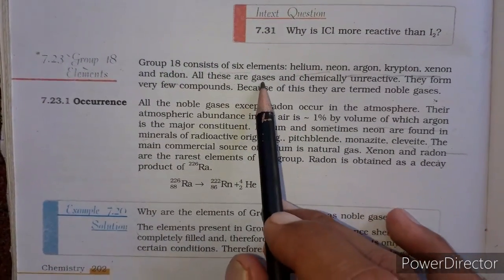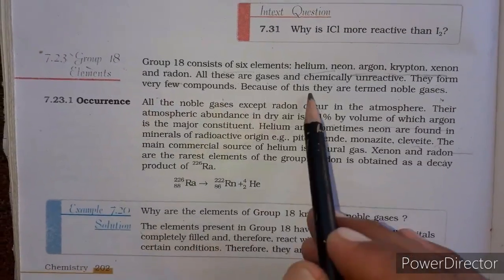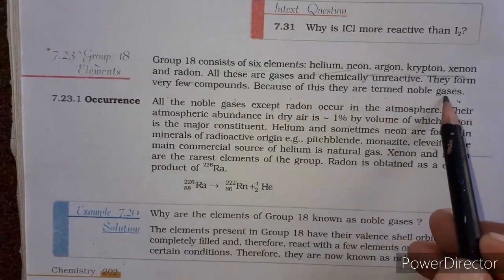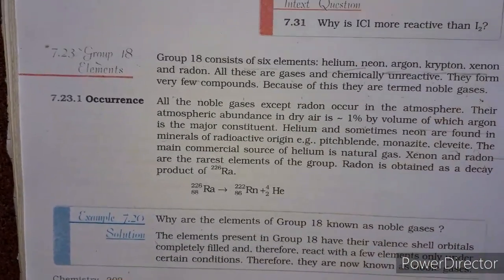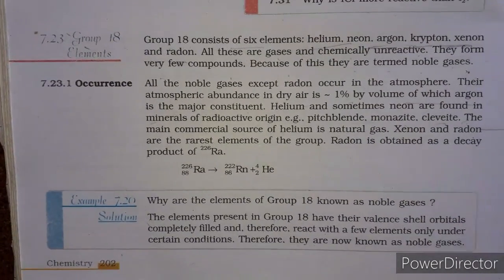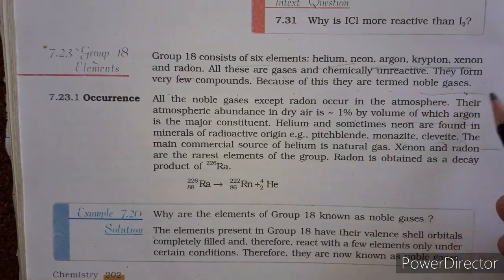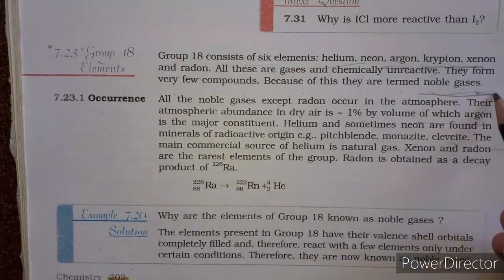All these are gases and chemically unreactive, and they form very few compounds, which is why they were termed noble gases. Before that they were called inert gases because they are not reactive in nature, but later some reactions of noble gases with some compounds were shown, so that's why these are called noble gases.